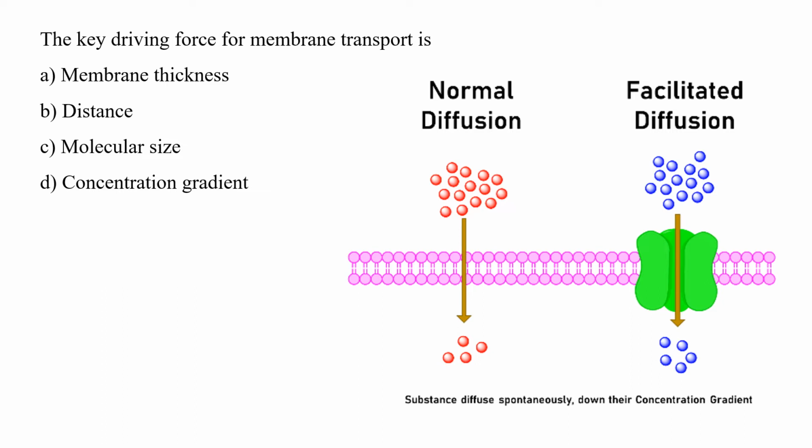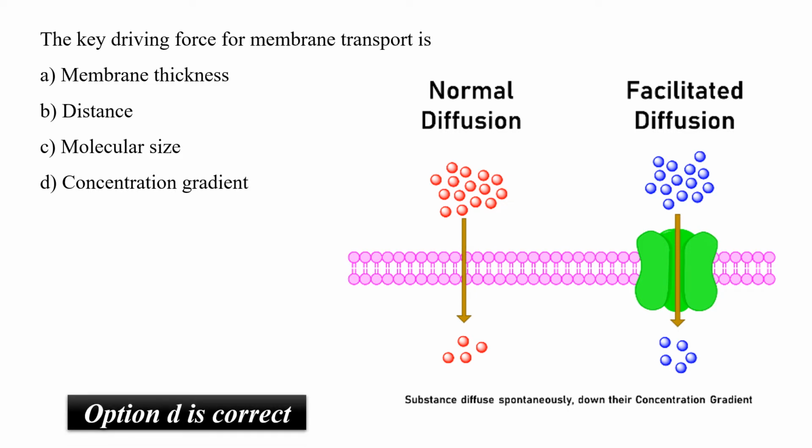If we are talking about some polar molecules or hydrophilic molecules which need to pass the cell membrane, then they might be facilitated by certain transporters from the higher concentration to the lower concentration, downhill the concentration gradient. And such kind of diffusion is known as facilitated diffusion. So here option D has to be the correct answer, that the key driving force for membrane transport is always concentration gradient.